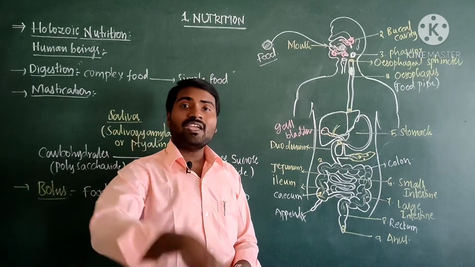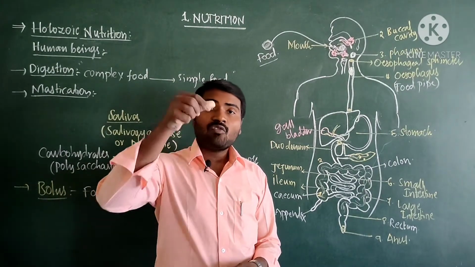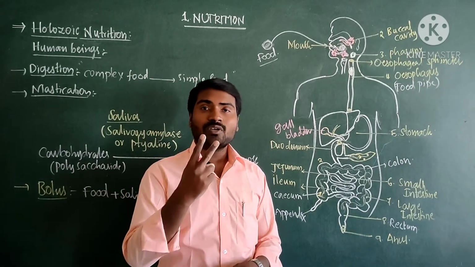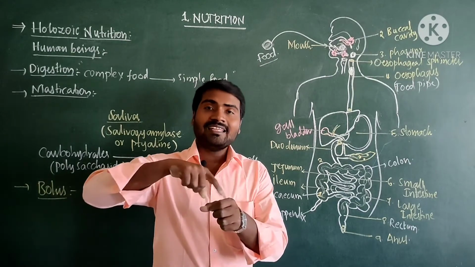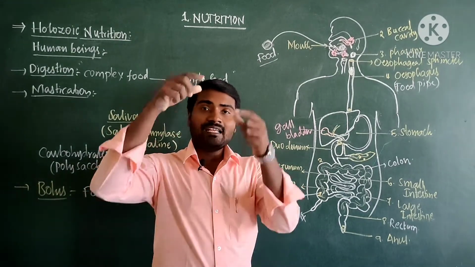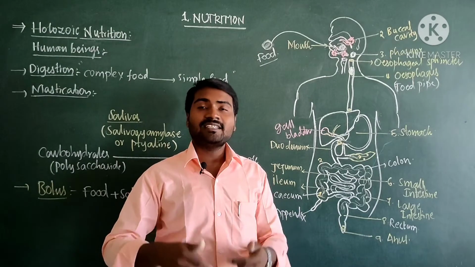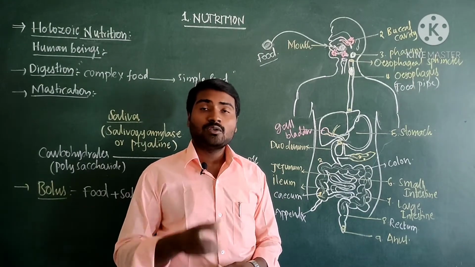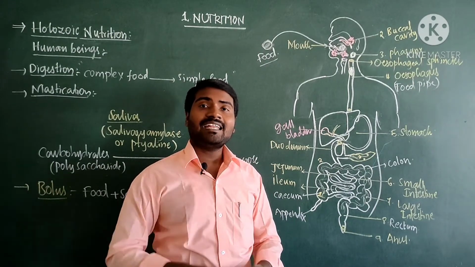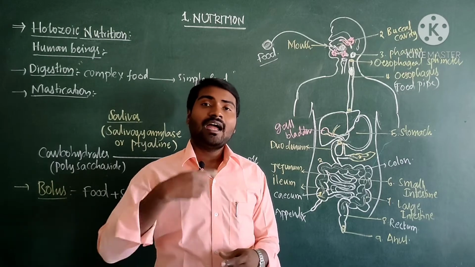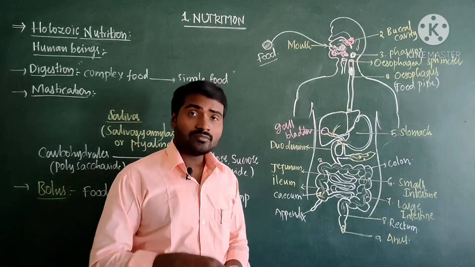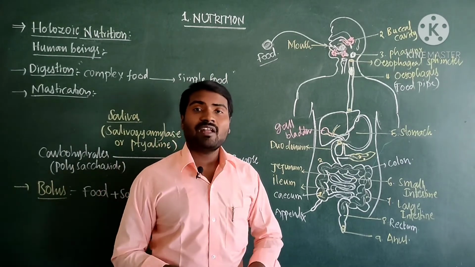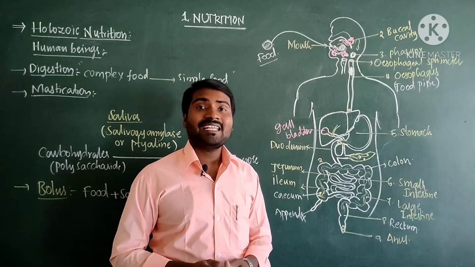When food is moving into the esophagus, the walls of the esophagus contain 2 types of muscles. Internally they have circular muscles and on the longitudinal sides they have longitudinal muscles. Because of this contraction and relaxation of circular and longitudinal muscles, the esophagus shows a wave-like movement that is called peristaltic movement.